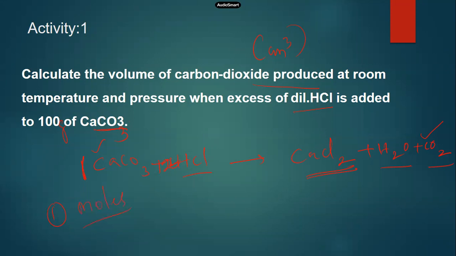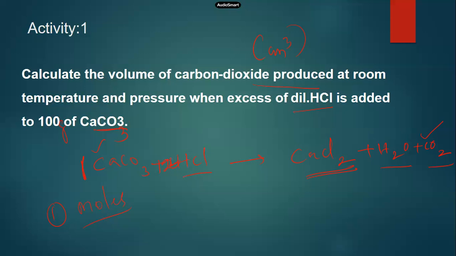The MR for CaCO3 is 100. Very good. So then moles is equal to? 100 divided by 100. It's 1. Very good.